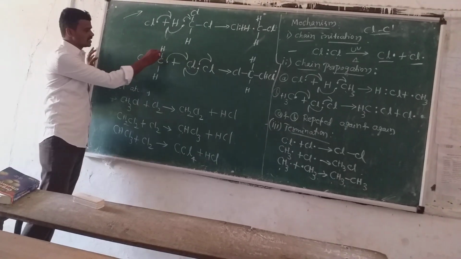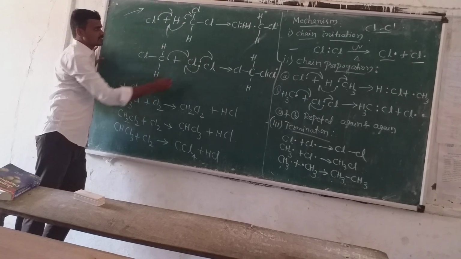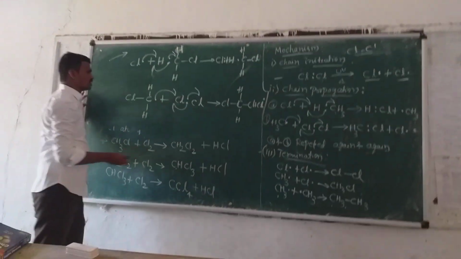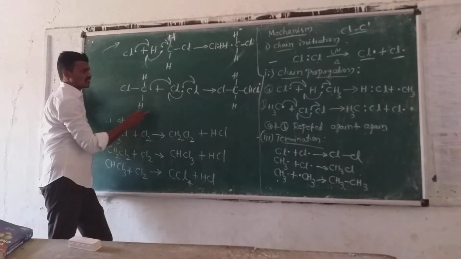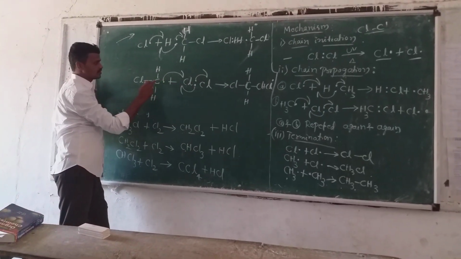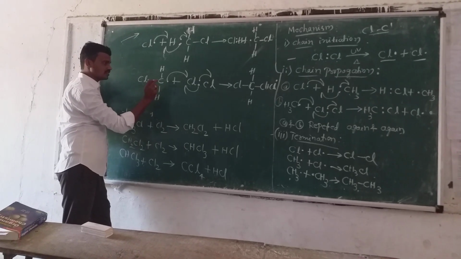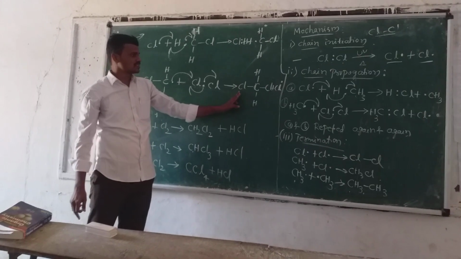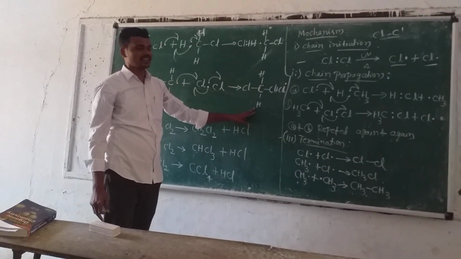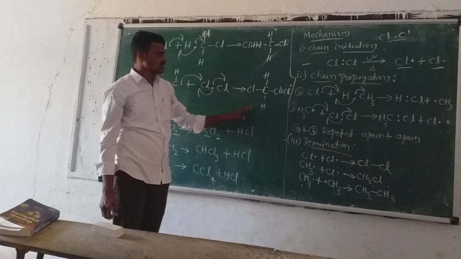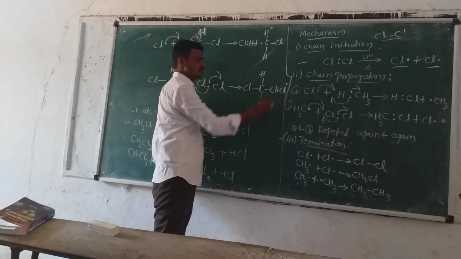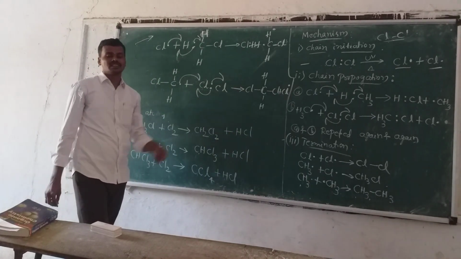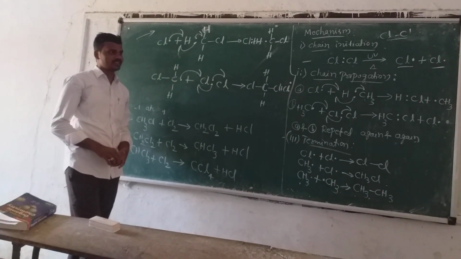Then this free radical reacts with another chlorine molecule, forming this one, which is dichloromethane, with the elimination of a chlorine free radical. See here, the reaction does not stop, because at the end a chlorine free radical is also remaining.